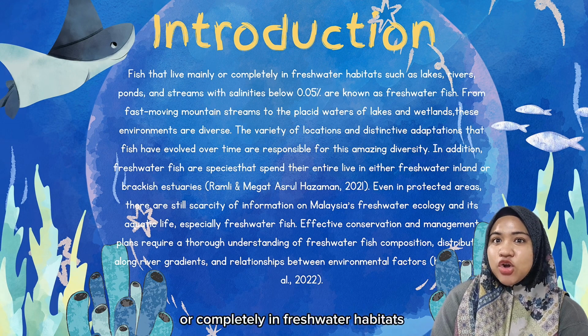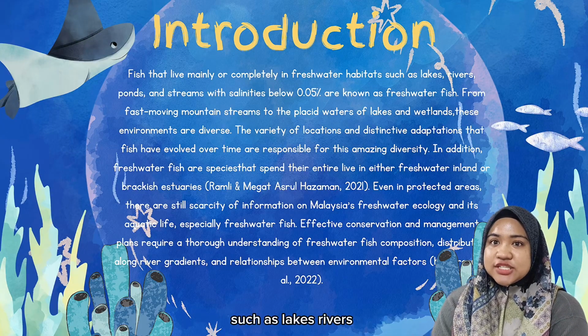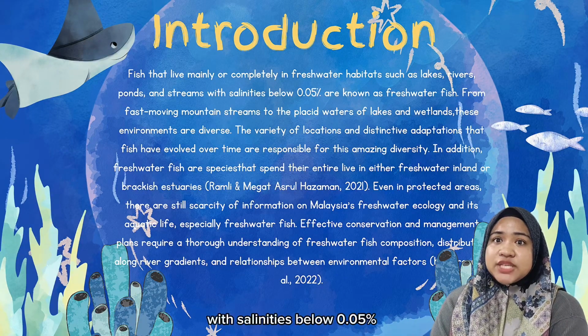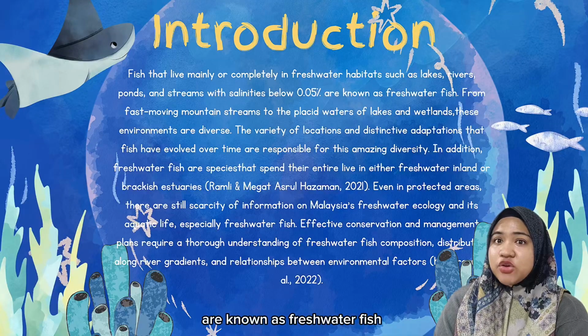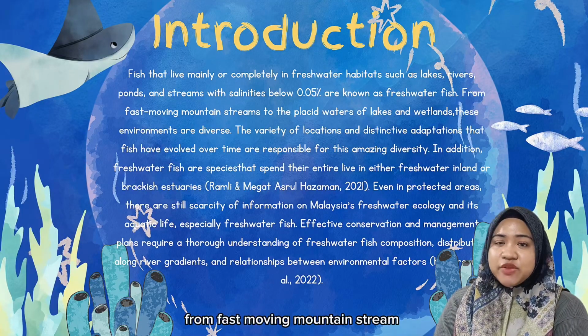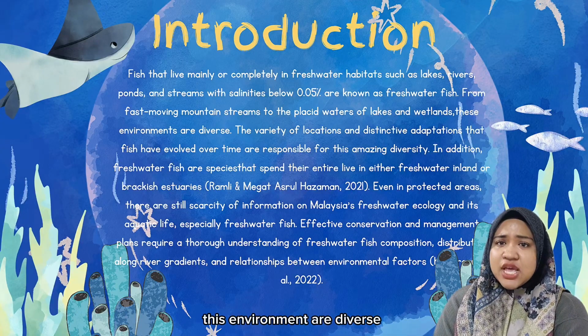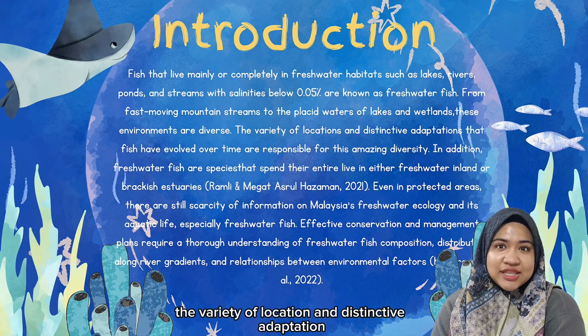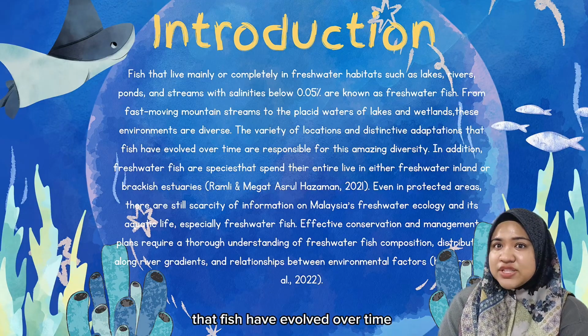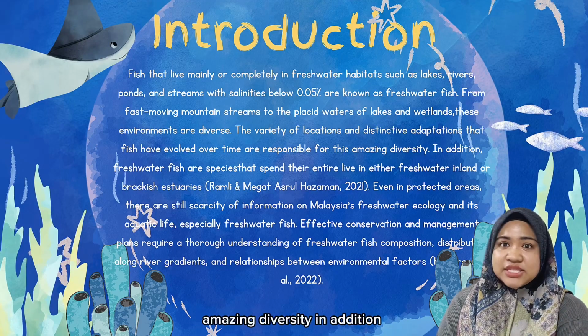Fish that live mainly or completely in freshwater habitats such as lakes, rivers, ponds and streams with salinities below 0.05% are known as freshwater fish. From fast-moving mountain streams to the placid water of lakes and wetlands, these environments are diverse. The variety of locations and distinctive adaptations that fish have evolved over time are responsible for this amazing diversity.